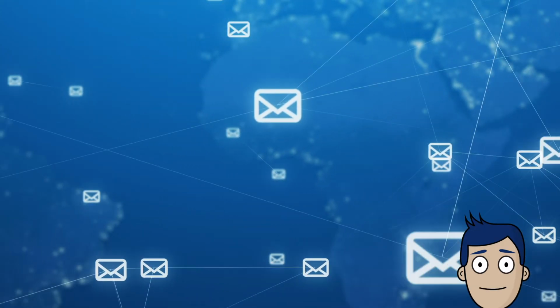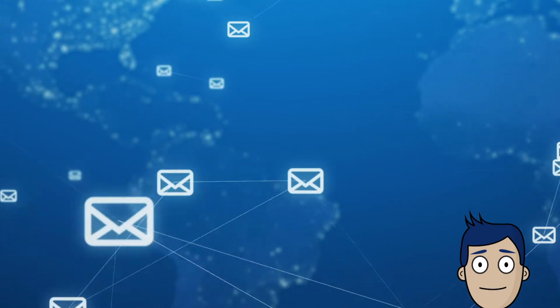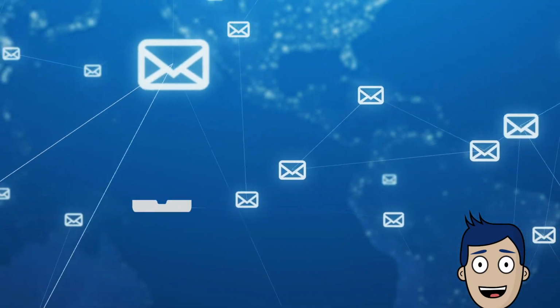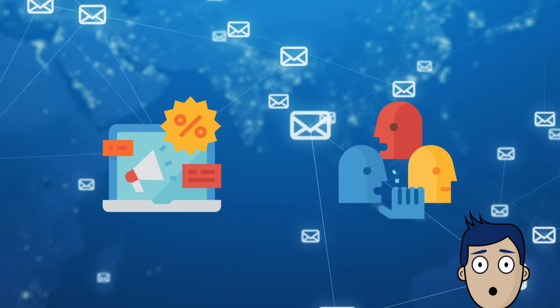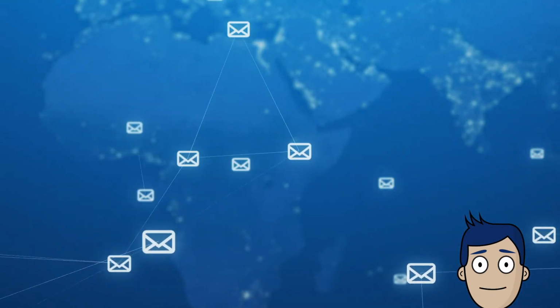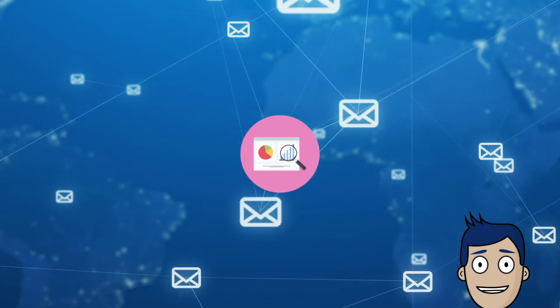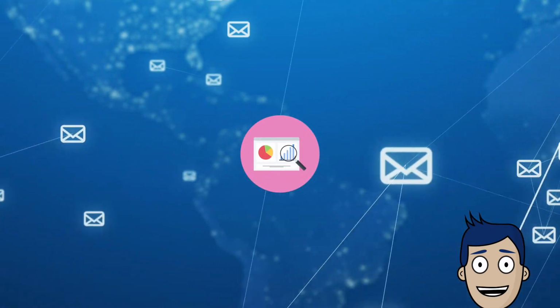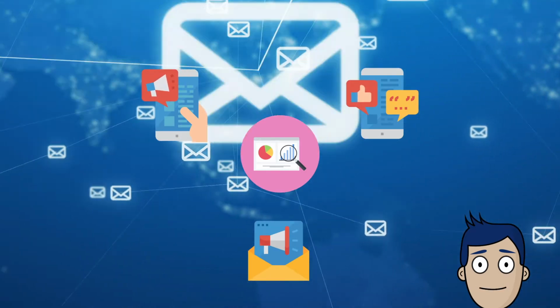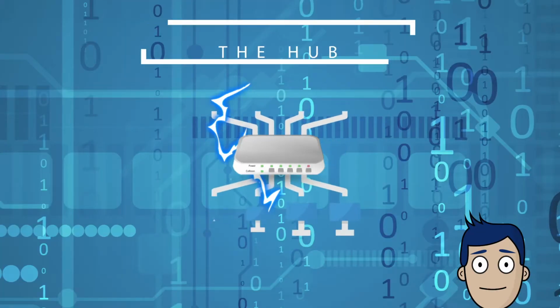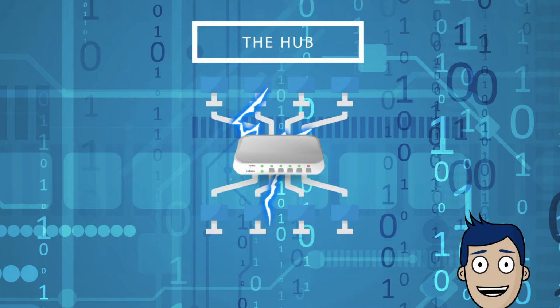I don't know about you, but I absolutely hate junk mail. Imagine that every time your friend sends someone mail, an exact duplicate is sent to all of his contacts. Never mind the fact that the mail might contain some private information, but receiving a constant bombardment of everyone's letters would be frustrating beyond belief. This is a hub. The hub is the king of spamming mail.